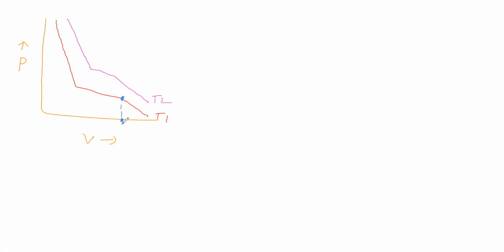Now we will take H and I. Now temperature is T1. Volume is equal to point H and point I. At this point, carbon dioxide gas starts to liquefy.